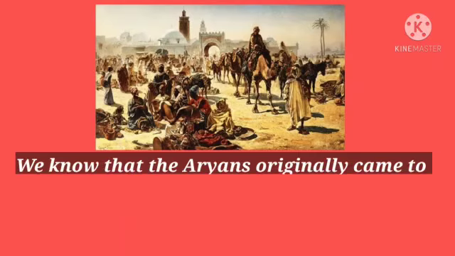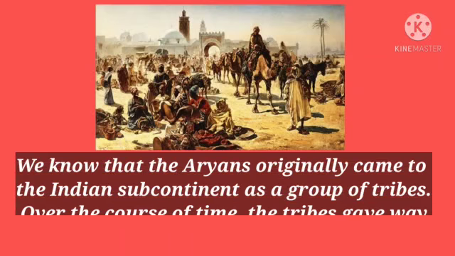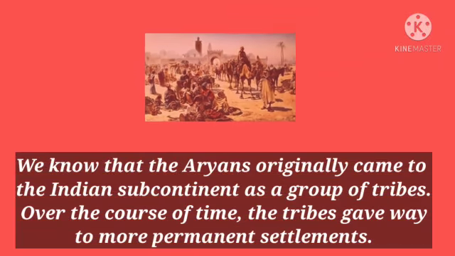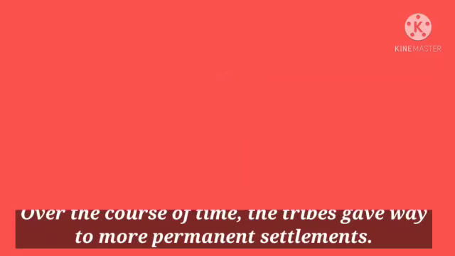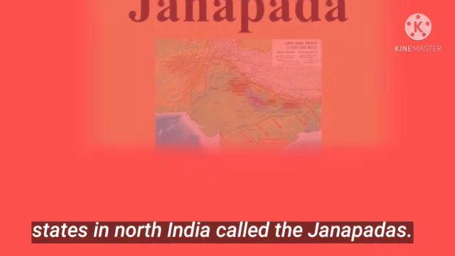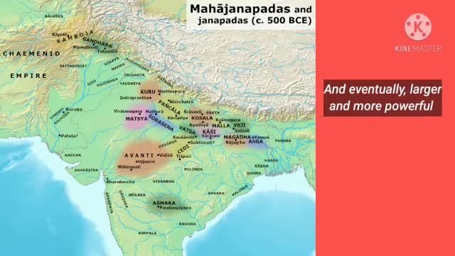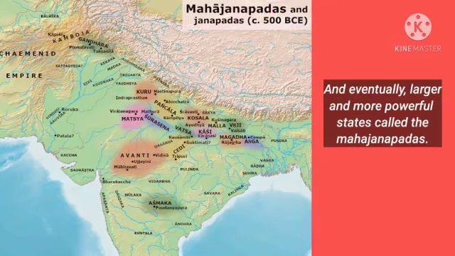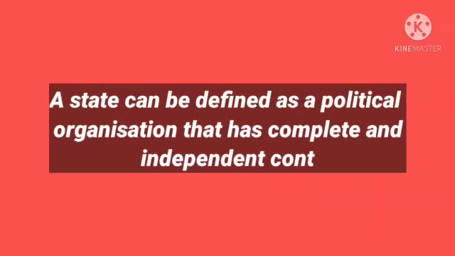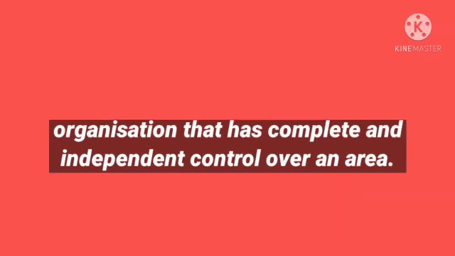We know that the Aryans originally came to the Indian subcontinent as a group of tribes. Over the course of time, the tribes gave way to more permanent settlements. These settlements gave rise to territorial states in North India called the Janapadas and eventually larger and more powerful states called the Mahajanapadas. A state can be defined as a political organization that has complete and independent control over an area. Now let's start with Janapadas.